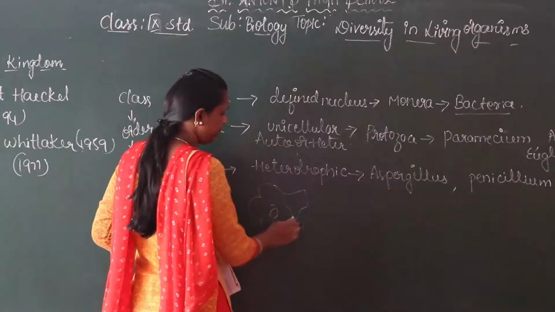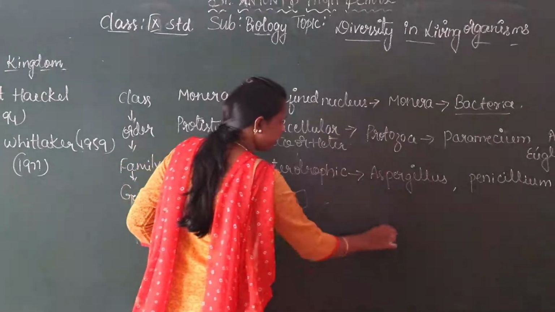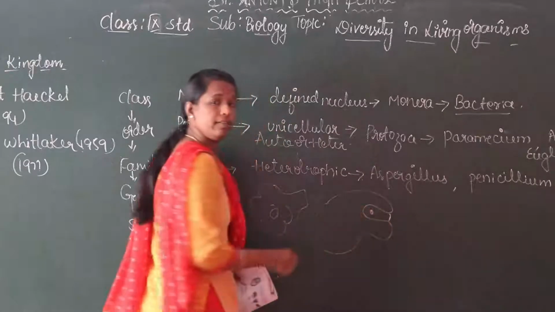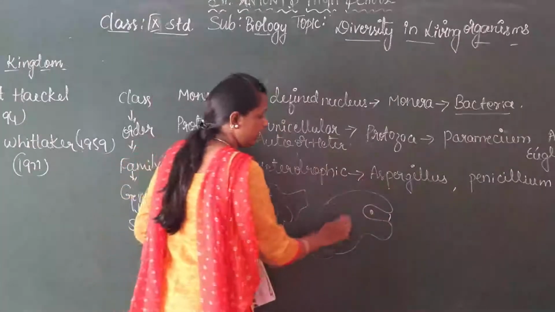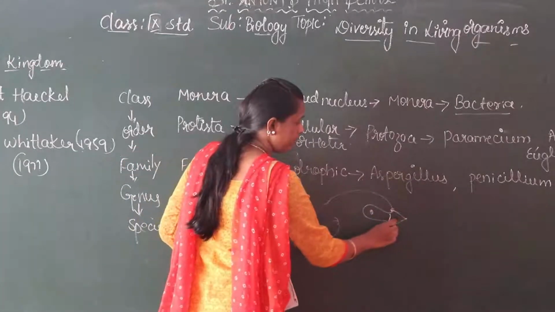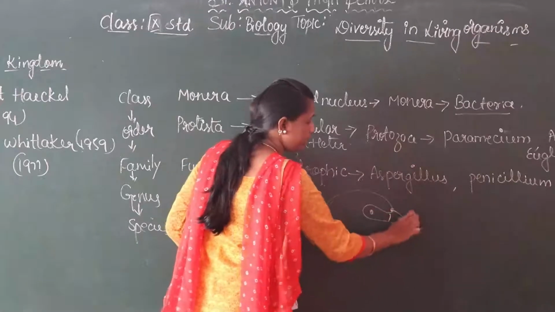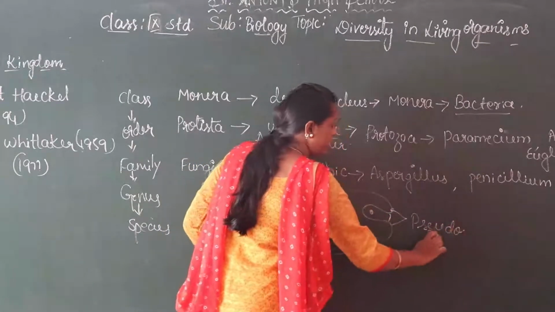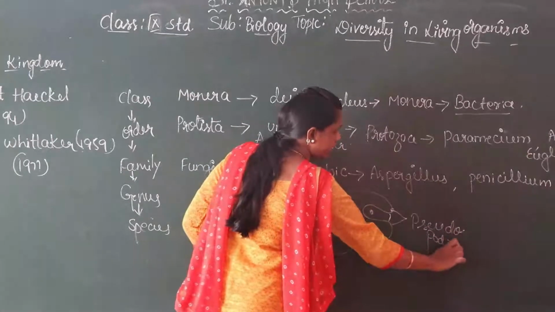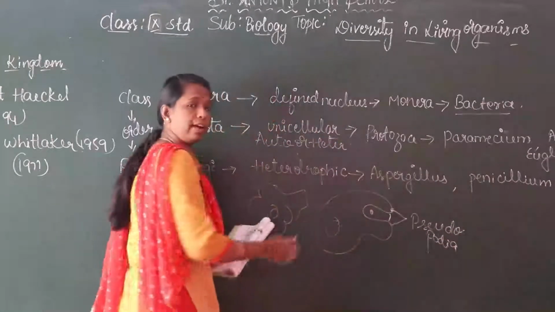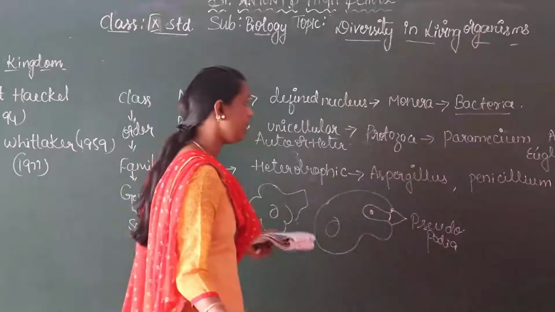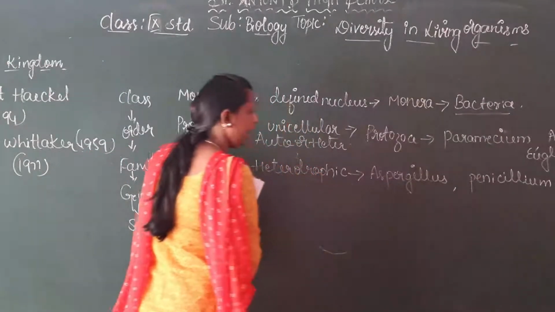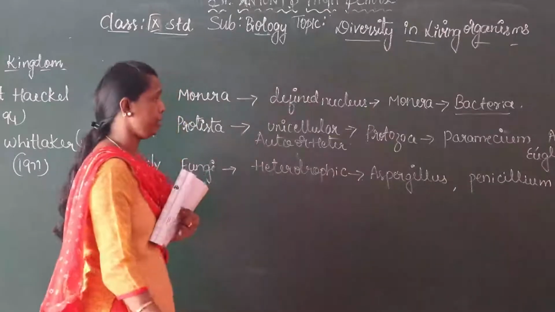For example, this is amoeba. It takes the food using a vacuole. It closes this vacuole, and this part of the amoeba is called pseudopodia. It closes the vacuole and digests the food. It may be autotrophic or it may be heterotrophic mode of nutrition.